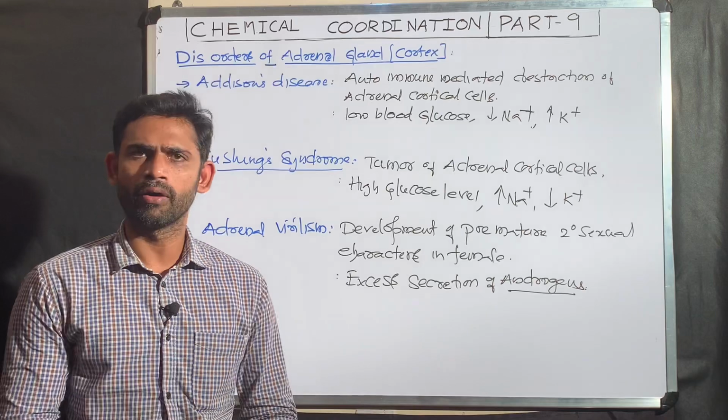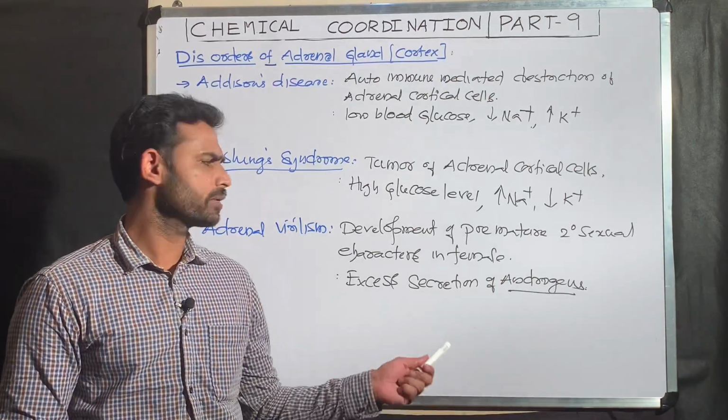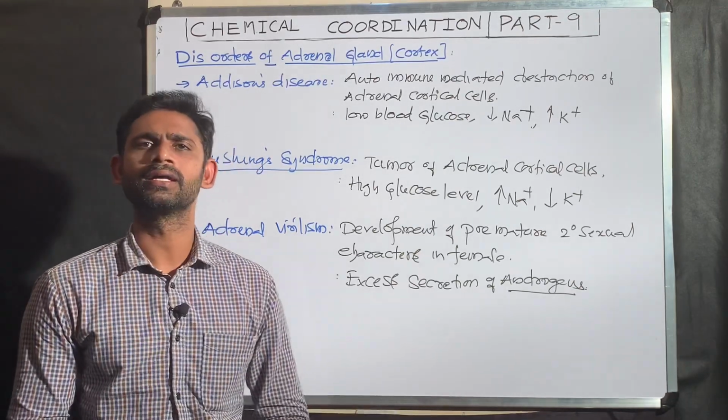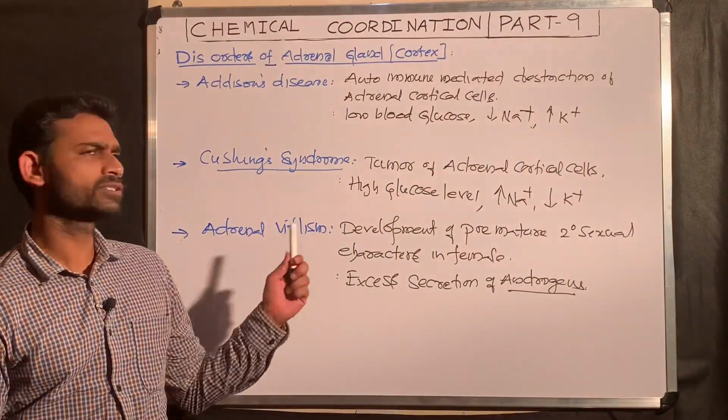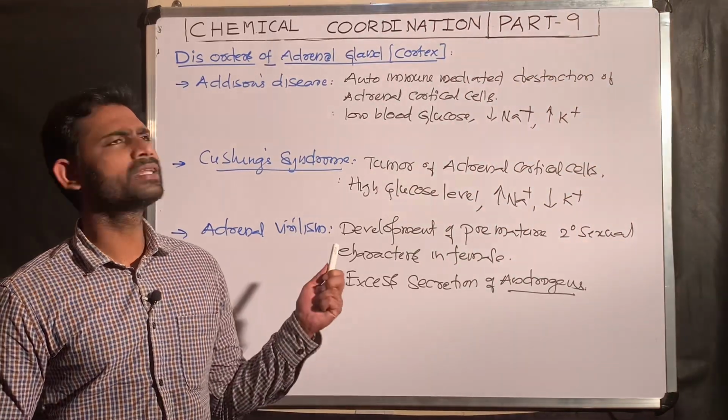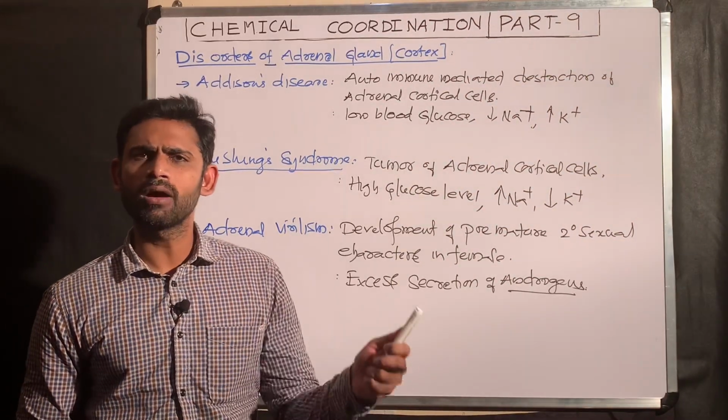That's because of excess production or secretion of androgens in females. So that is the case in adrenal virilism. These are some of the disorders of the adrenal gland with respect to the cortex.